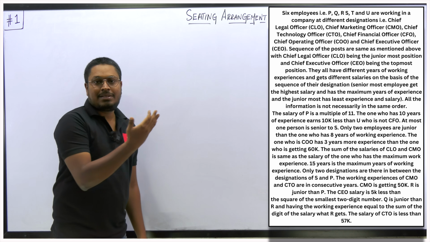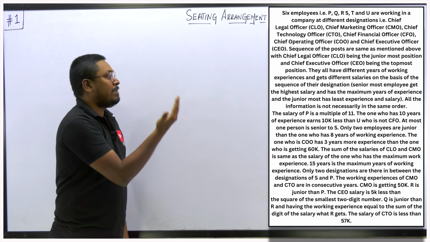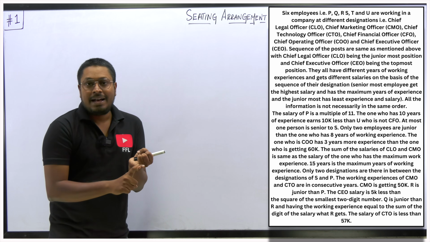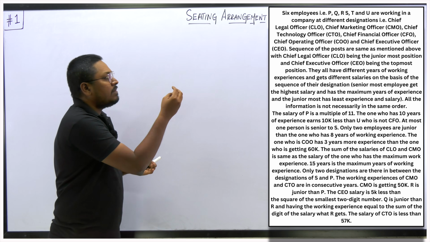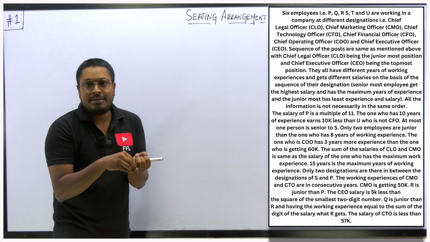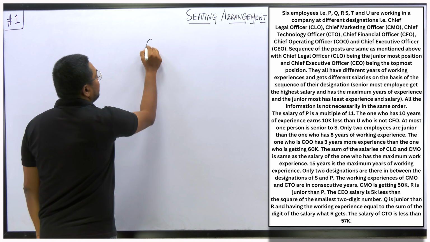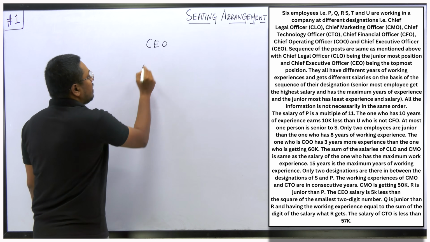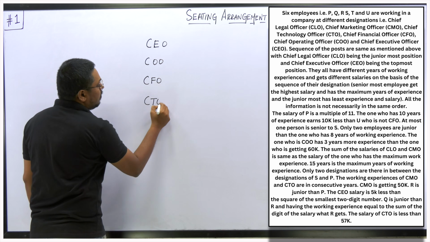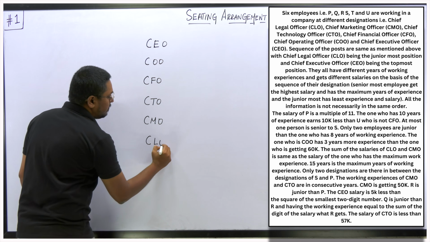They have given that CEO has the highest experience and the least will be CLO. CEO is the most experienced person, so he will get the highest salary as his experience is more. And in the question itself they have given that CLO has the least experience. So the person who is the CLO will have the least experience as well as the lowest salary. So first what we can do is fix this initially, because CEO will be at the top, and second will be COO, then CFO, CTO, CMO, and then CLO.